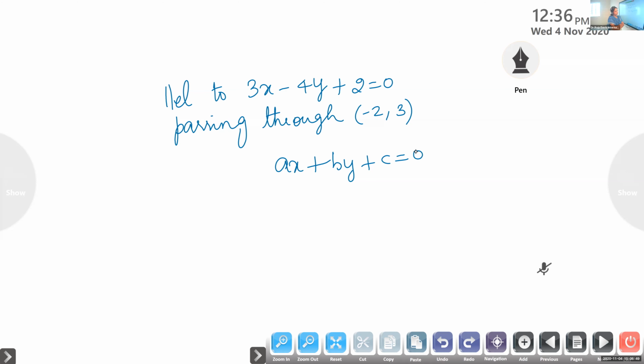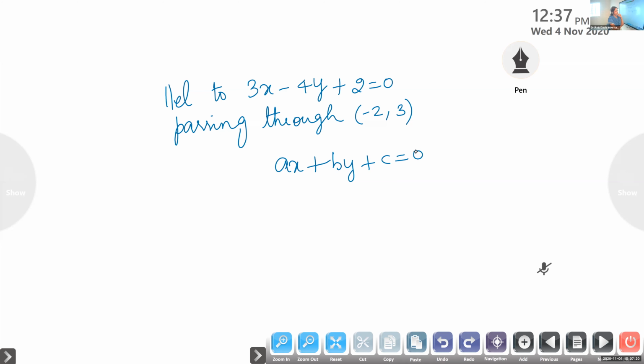Emmanuel? I don't know, ma'am. Did you write this previous question in your notebook? Ma'am, first time I couldn't get in. After the second question, I reached. Find the equation of the perpendicular line to x minus 2y plus 3. That time I reached. Okay.